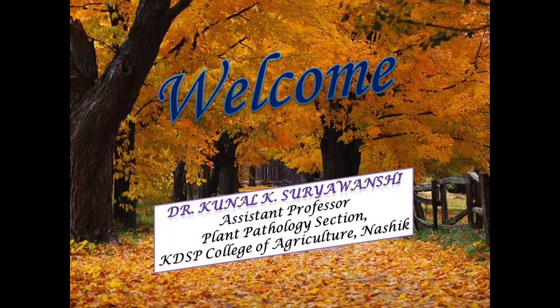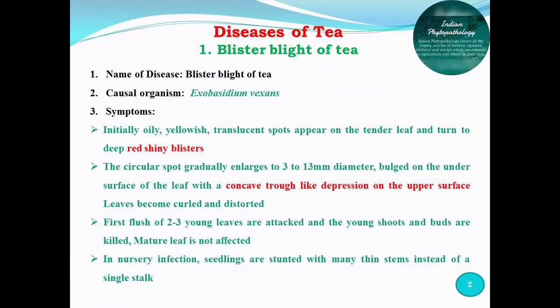Hello friends, today we are going to see the diseases of tea and coffee. In tea, there is one most important disease, that is blister blight of tea, and in coffee, the most important disease is coffee rust. Now we will see blister blight of tea. The causal organism responsible for blister blight of tea is Exobasidium vexans.